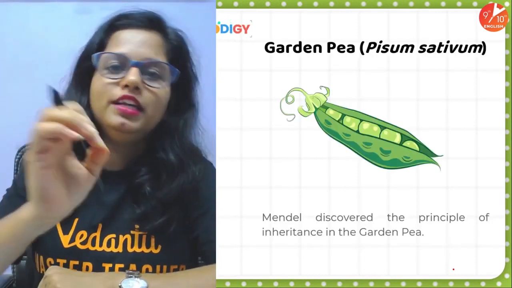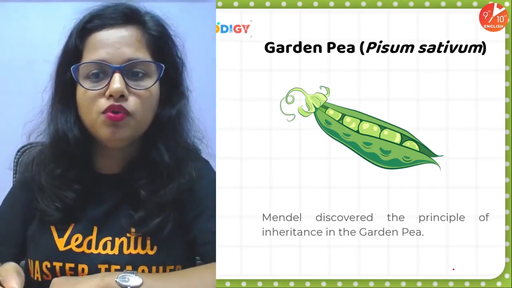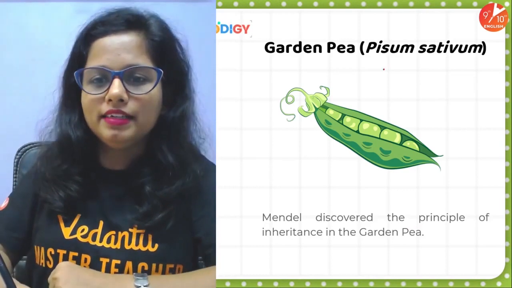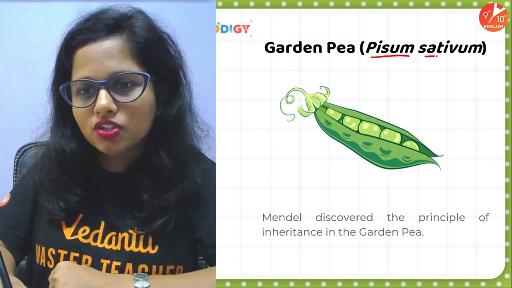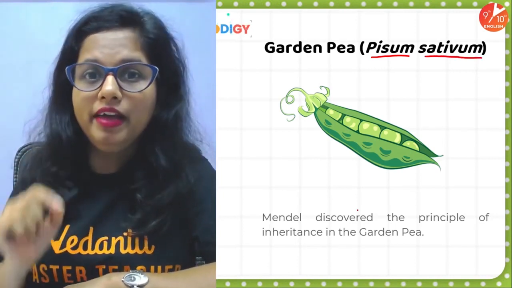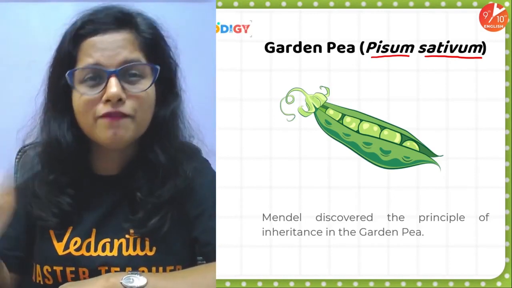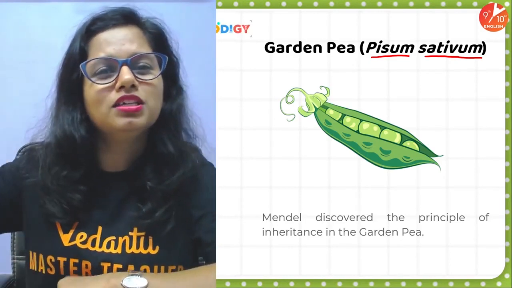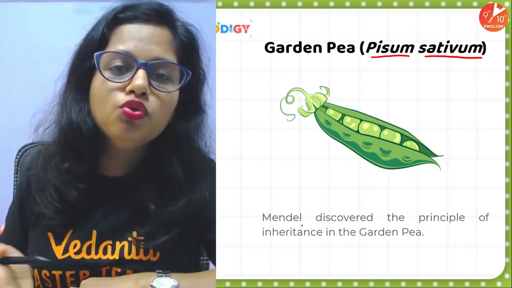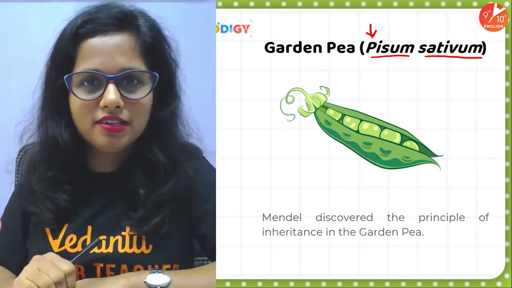So people, let us understand which were the experiments and how he performed them. The very first thing, he chose the garden pea plant, for his set of experiments. The botanical name of pea plant is Pisum sativum. Okay, Pisum sativum. People, pronounce it very clearly. Pisum sativum.